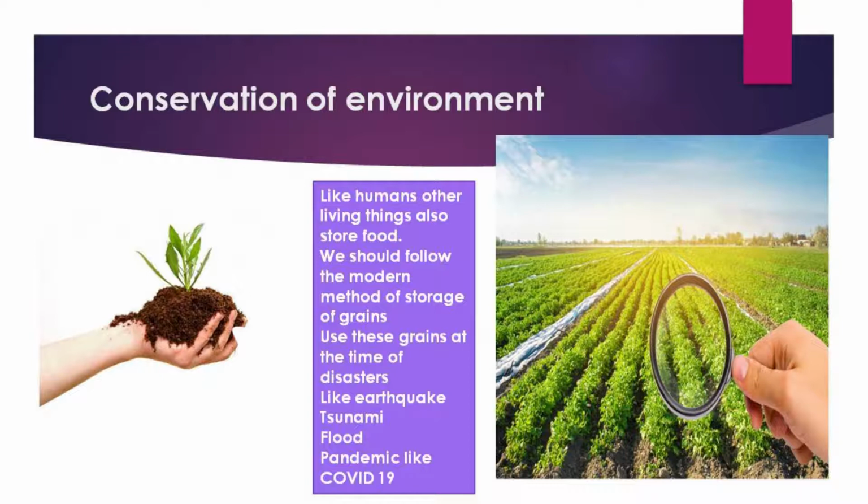Okay, now some of the animals like the squirrels eat nuts. And where do they store them? In the branches of the tree. Where there is a hole in the tree, they store the nuts there. And what about the bees? They collect the nectar from the flowers and store it in the honeycomb in the form of honey. Same thing, insects like ants, they also collect all small food particles and keep them in their house. They make a small ant hill, and there they store the food.